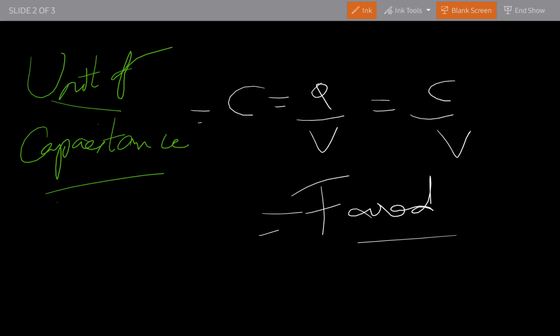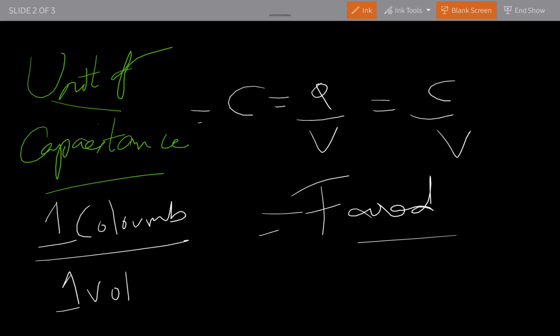Farad equals 1 coulomb by 1 volt. 1 coulomb by 1 volt, this we call a farad.